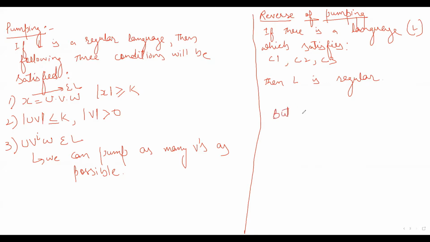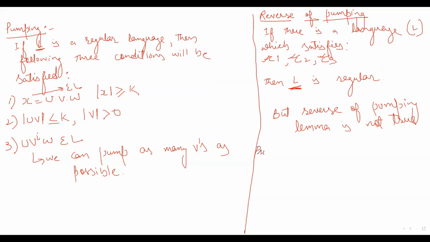But the reverse of pumping lemma is not true. So what does that mean? It means that if there is some language and it satisfies all these three conditions, then it is not necessary that the particular language is regular. But the pumping lemma is true. What is pumping lemma? If L is a regular language, then it will satisfy these conditions. But in reverse, if a language satisfies these conditions, it is not necessary that the language is regular.